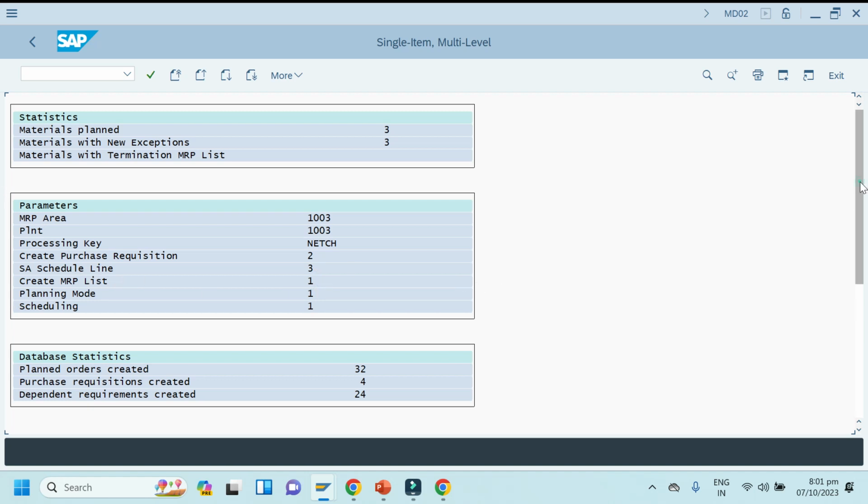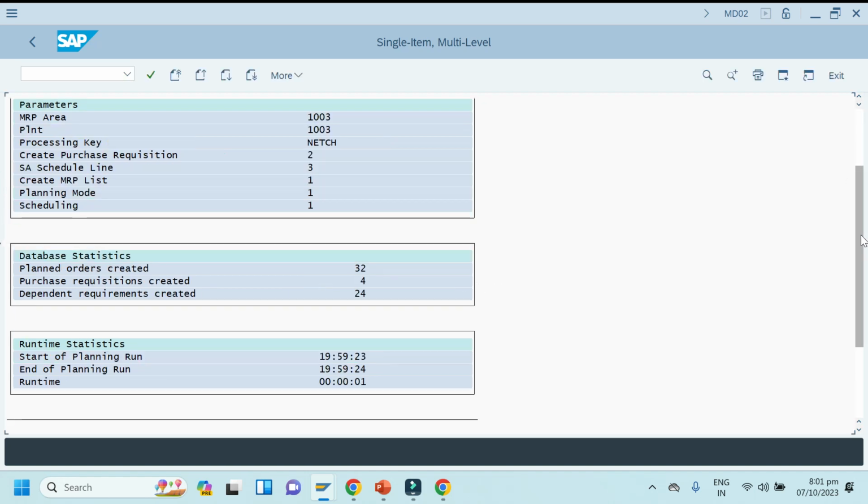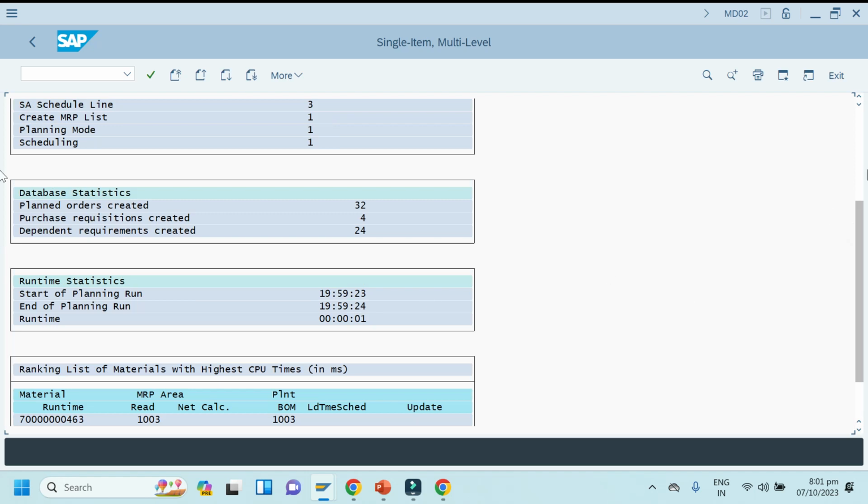This is the data what we have entered, the parameters, and you can see here the database statistics, what is created: planned orders created 32, purchase requisition created 4, dependent requirements created 24. Okay, so this is for all finished and raw material both. That's why many data is coming actually.